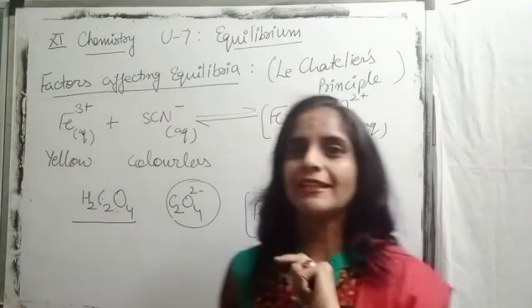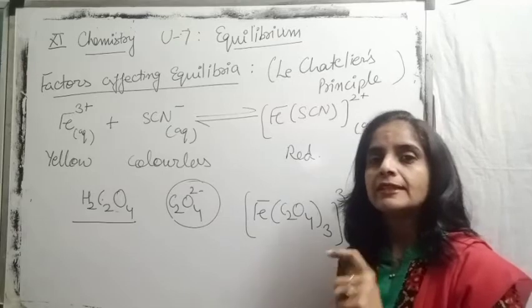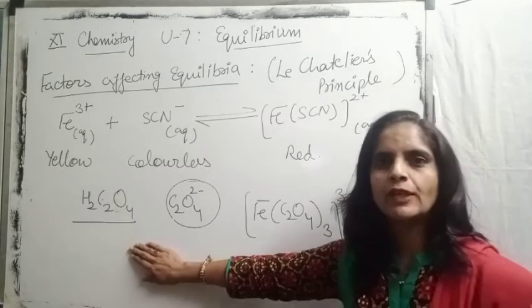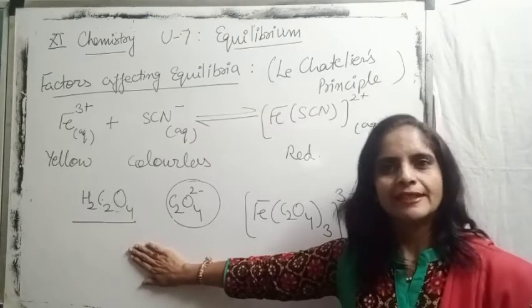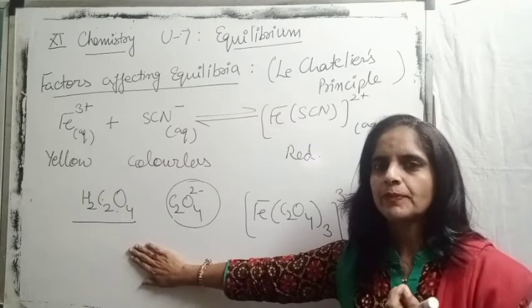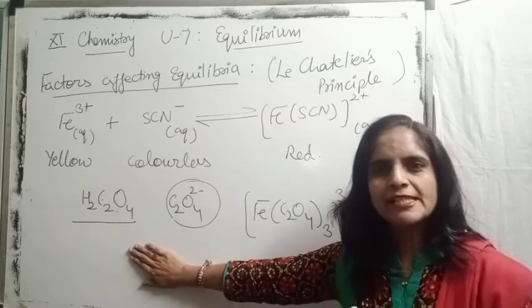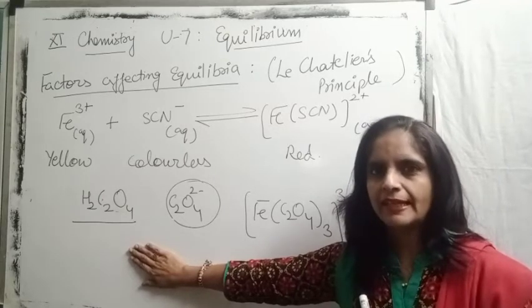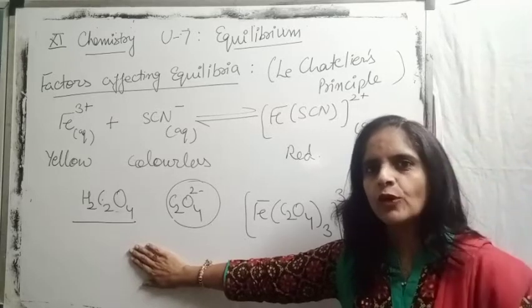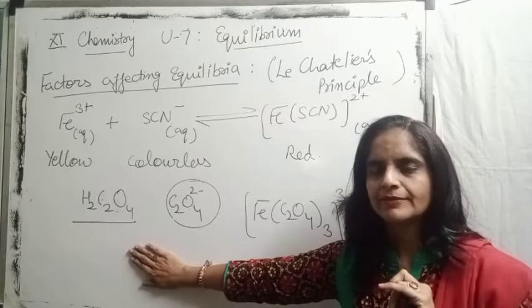So now, children, it's your turn to tell whether the intensity of red color after adding oxalic acid will increase or decrease. Take a moment, use Le Chatelier's principle and then decide whether the intensity of red color now increases or decreases.